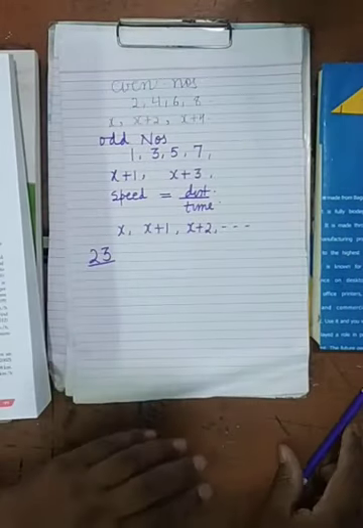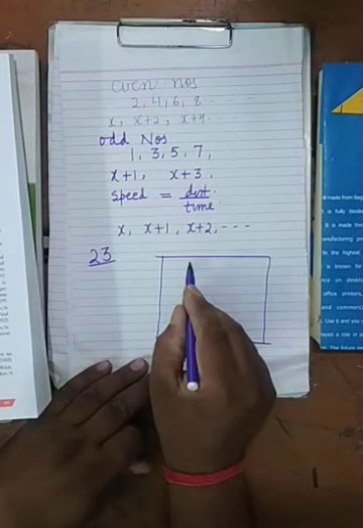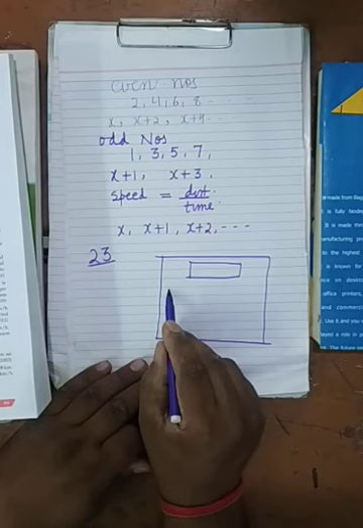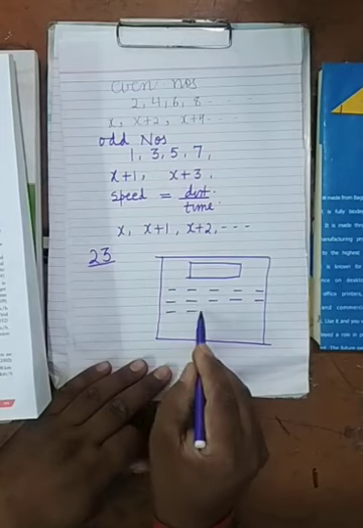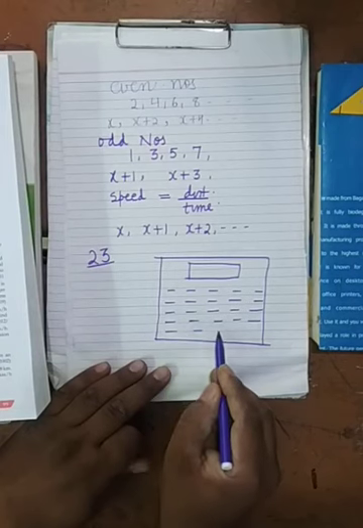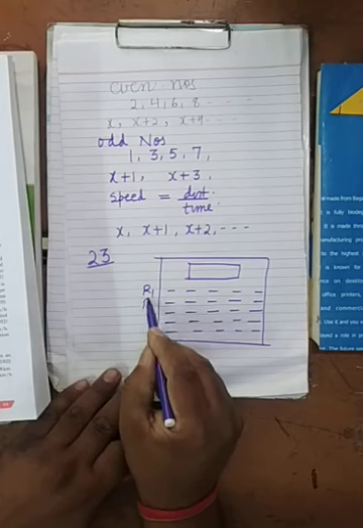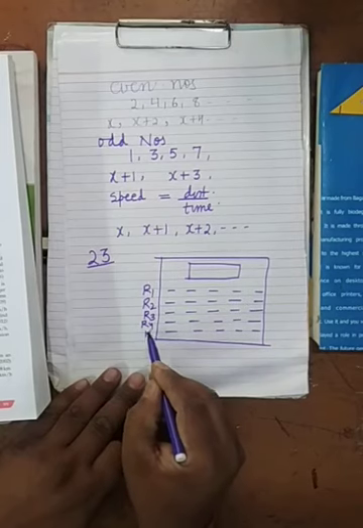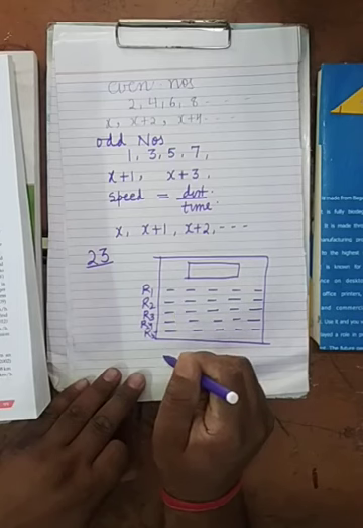First you see, this is an auditorium. Here there is the stage. Then chairs will be arranged in this way. Here these are the rows. This is the first row, this is the second row, this is the third row, this is the fourth row, and this is the fifth row. And these are the columns.